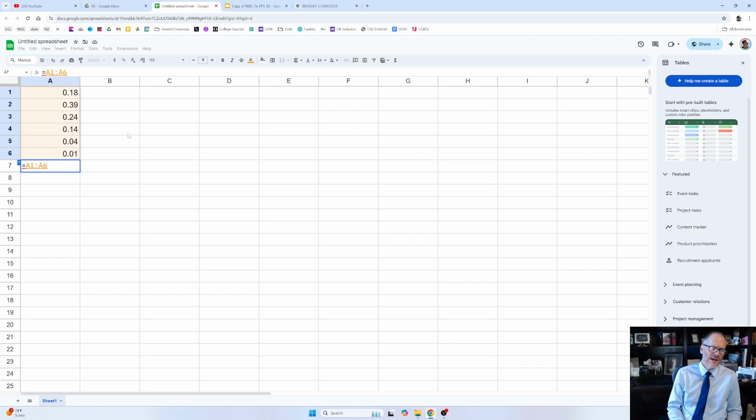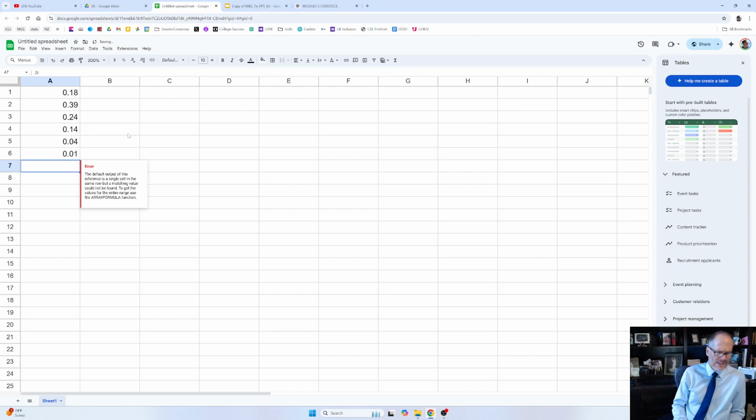I'm going to zoom in 200, and then here I'm going to add all that up. If I add all this up, we already know it's going to be 1, right? And why did that not work? Oh, because I didn't sum it. I'm going to do equals sum, and there we go. It summed all that up. If I look at my formula, it's A1 through A6, sum all that up, it gives me 1. I have 1, 2, 3, 4, 5, 6.